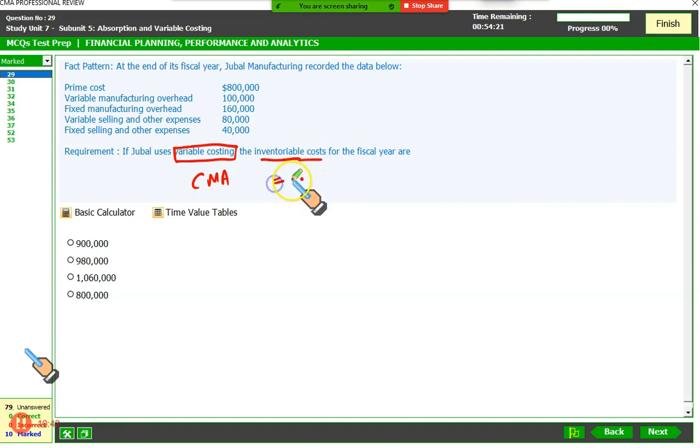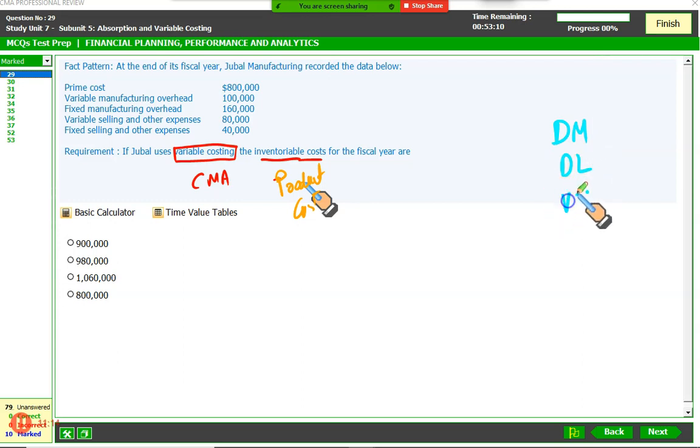Inventoriable cost, gentlemen, is also called the product cost. Remember, under variable costing, inventoriable cost and product cost are the same. So what do we consider inventoriable cost? Those three things. What three things? Direct material, direct labor, and variable overhead.